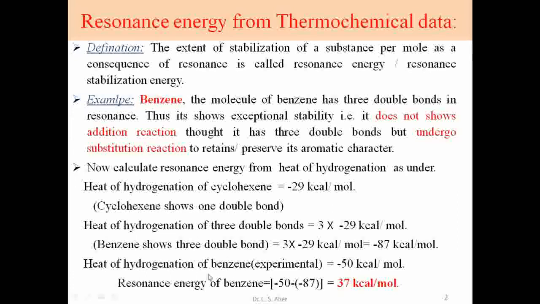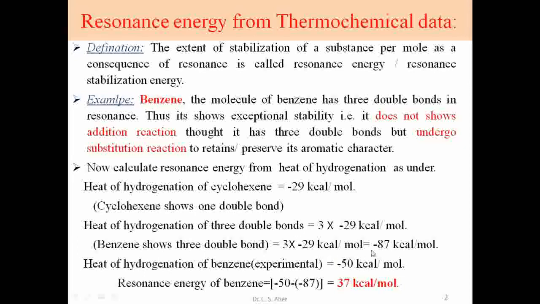The heat of hydrogenation of benzene, when measured practically, is minus 50 kilocalorie per mole of energy released. So what is this difference? This difference is the resonance energy of benzene, 37 kilocalorie per mole, called the resonance stabilization energy of benzene.